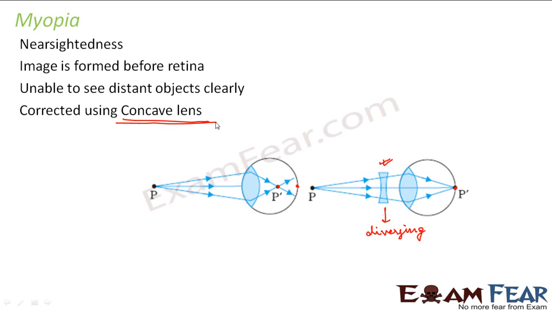Right, so you understood what happens. In myopia, you can see nearby objects clearly, but you cannot see distant objects clearly. Because when you try to see a distant object, the image, instead of forming on the retina, is formed before the retina. So how do we correct it? We correct it by using a concave lens, which is a diverging lens, so that the rays of light get a little more diverged, so that they converge after some time. So they take more time to converge, and as a result they converge on the retina and not before the retina.